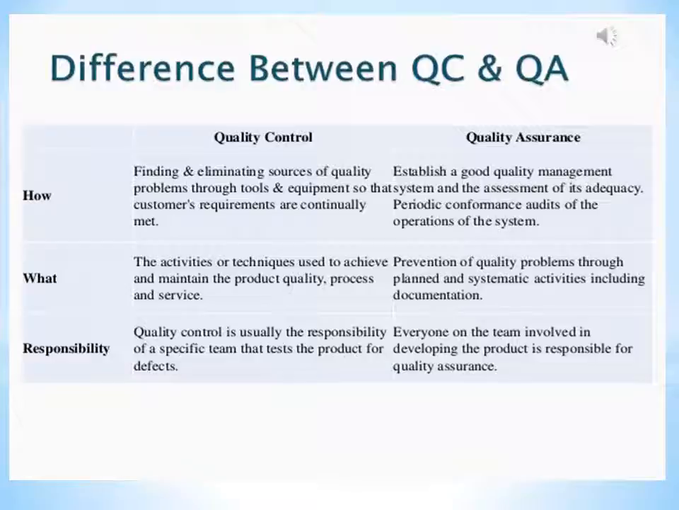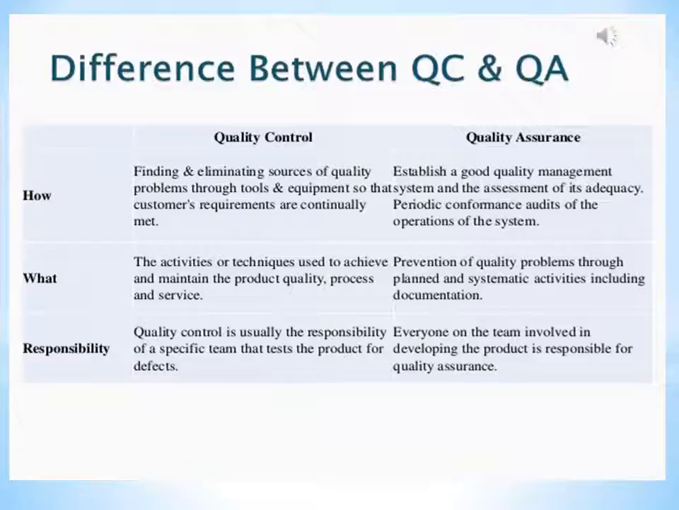It also includes periodic audits that confirm the operation of the system. Then, what is quality control? The activities and techniques used to achieve and maintain the product, process and service quality. In quality assurance, it is the prevention of quality problems through planned and systematic activities, including documentation.